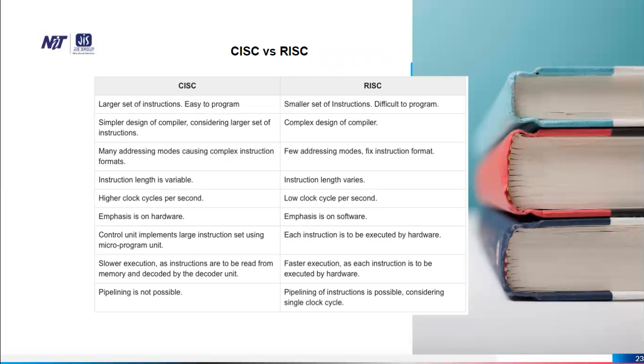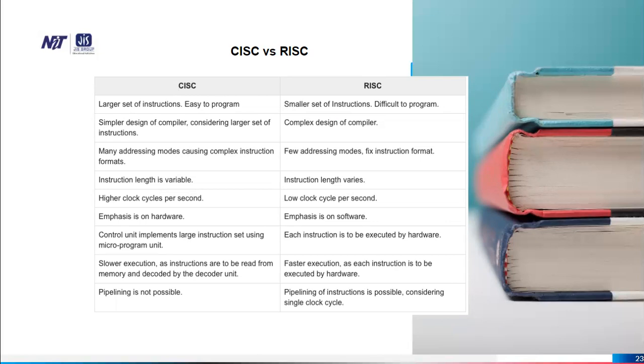So, CISC versus RISC. CISC has the largest set of instructions, easy to program, whereas RISC has a smaller set of instructions, difficult to program. CISC has a simpler design of compiler, considering the larger set of instructions, whereas RISC has a complex design of compiler. CISC has many addressing modes causing complex instruction formats, whereas RISC has fewer instructions and addressing modes, with a fixed instruction format. CISC instruction length is variable, RISC instruction length is fixed.